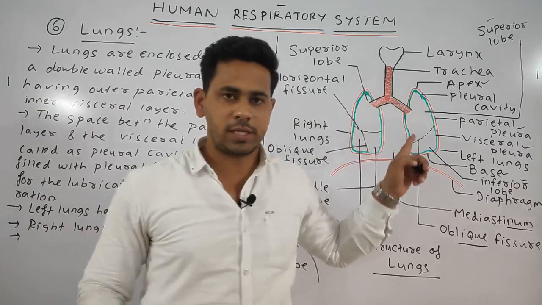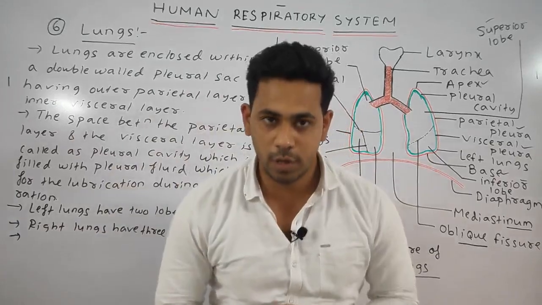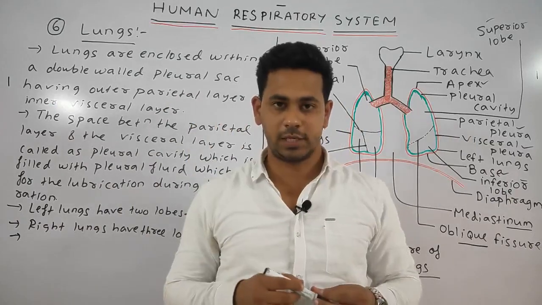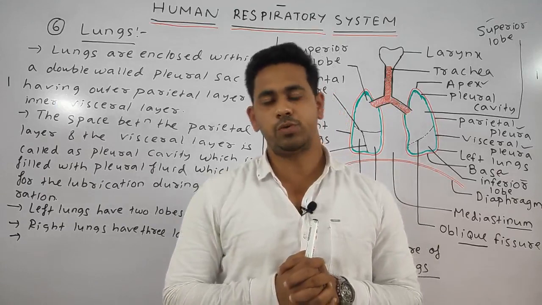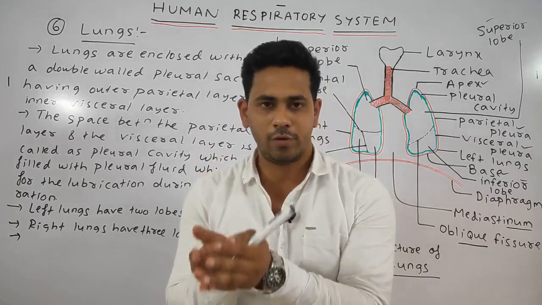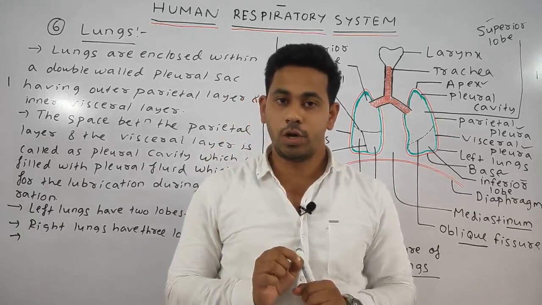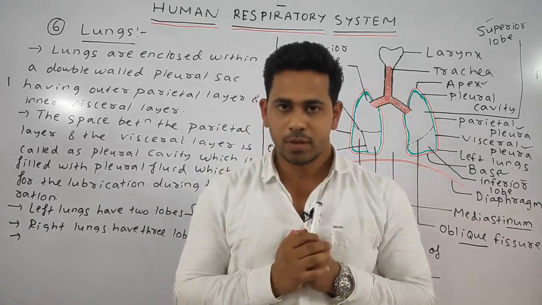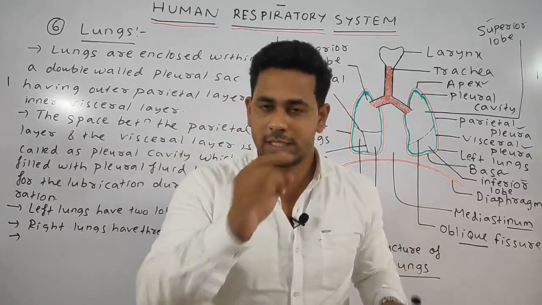Okay students, next point. Each lung has 8 into 10 to the power 6 alveoli. Think how large the number of alveoli present is. Students, what is an alveolar sac? We have discussed that a bunch of alveoli is known as an alveolar sac. Each single unit is called an alveolus, and the plural form is alveoli. So similarly, each lung consists of 8 into 10 to the power 6 alveoli.